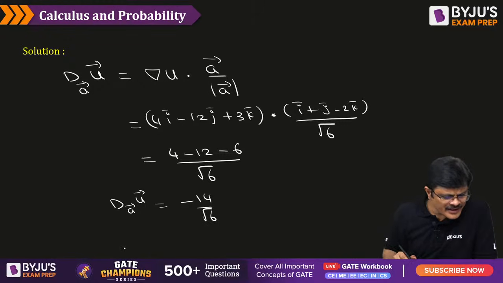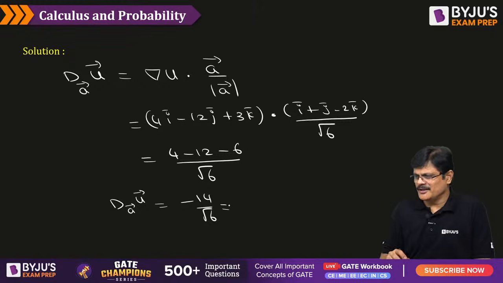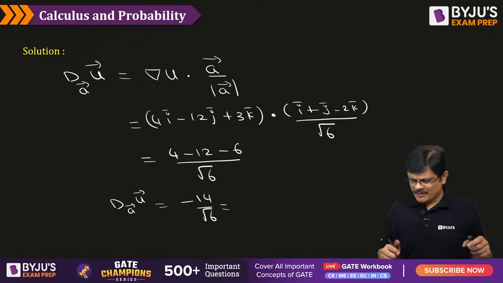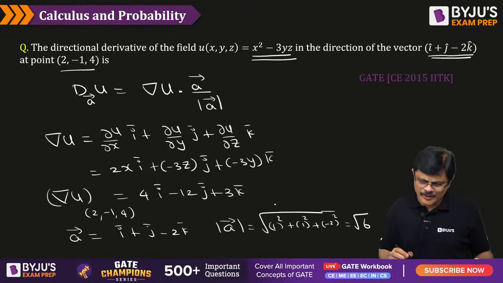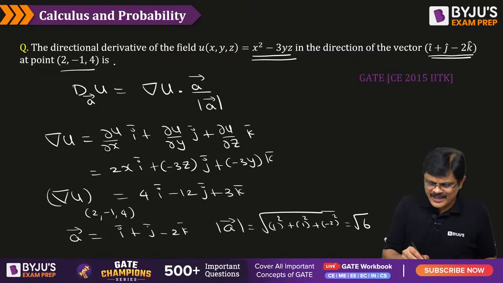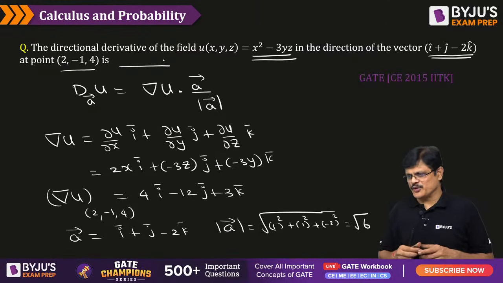So please simplify to get the required answer. Anyone solved it? Minus 14 by root 6. If you have a calculator, please simplify and tell me the answer, because it is a numerical answer type question, my dear friends.